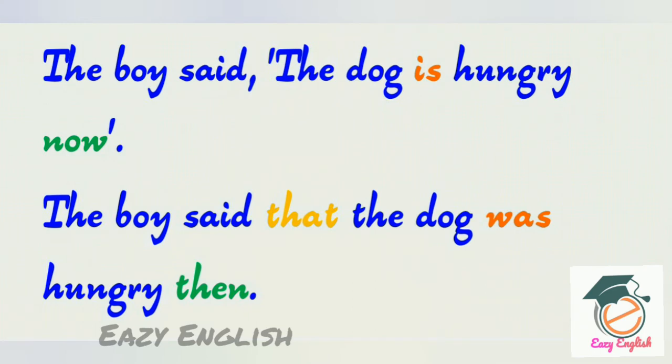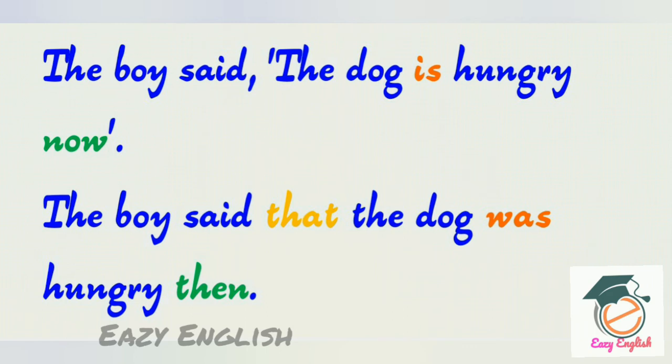Look at these sentences. The boy said, "The dog is hungry now." The boy said that the dog was hungry then. So there are a lot of changes we have made, right? Yes, first it is the tense. It is in present tense. When someone is talking to you directly, it might be in present. When you are going and telling or reporting it to some other person, it should be changed into past tense.